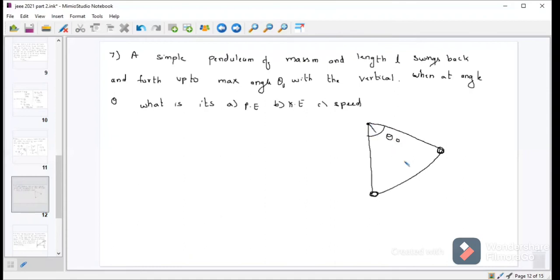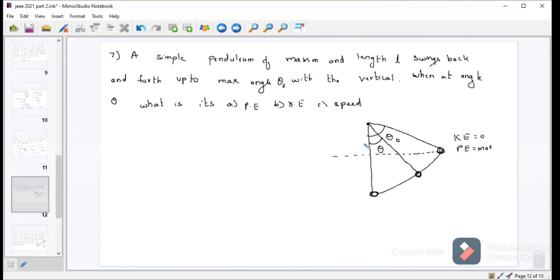Now, in between these two, we are considering a position where the angle is theta. So if we consider this part, here kinetic energy will be 0, potential energy will be maximum.